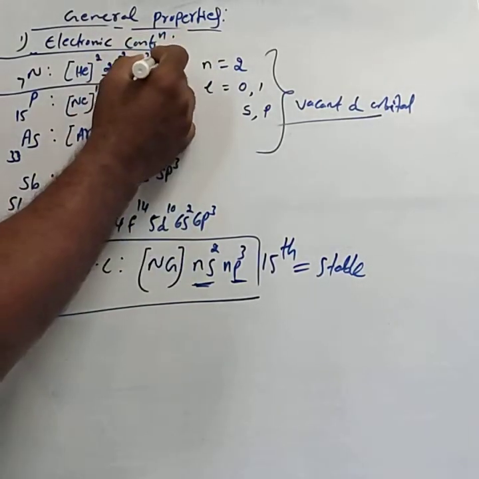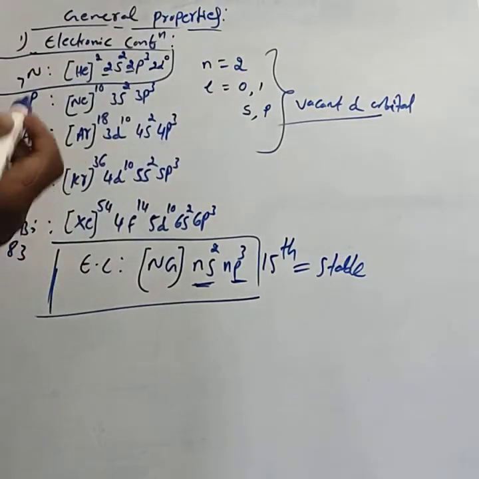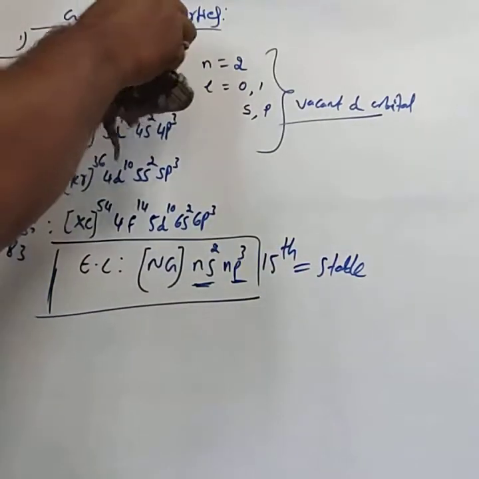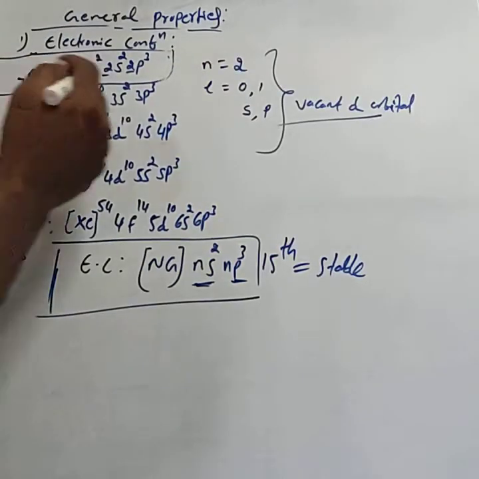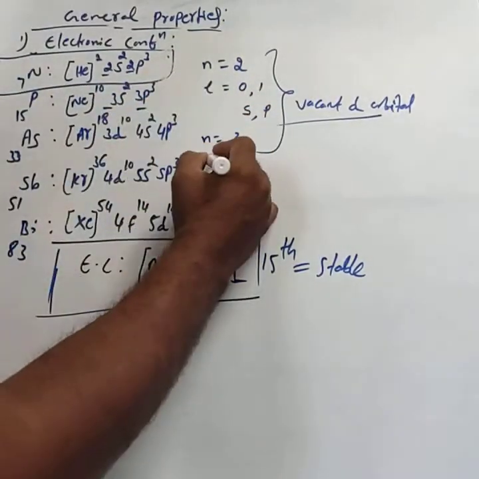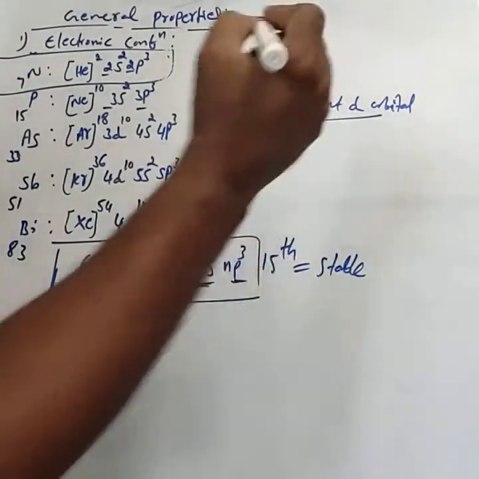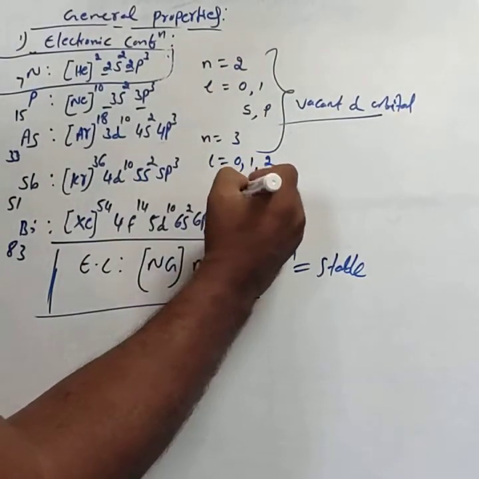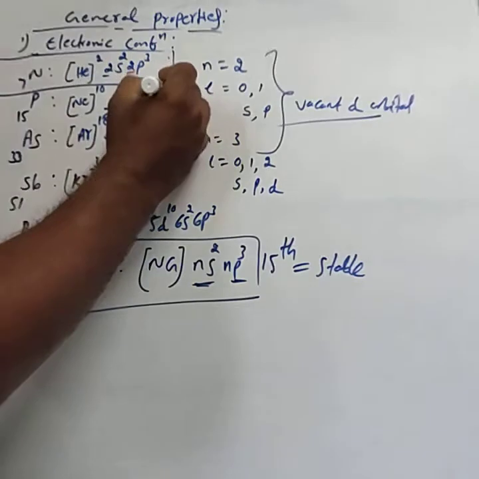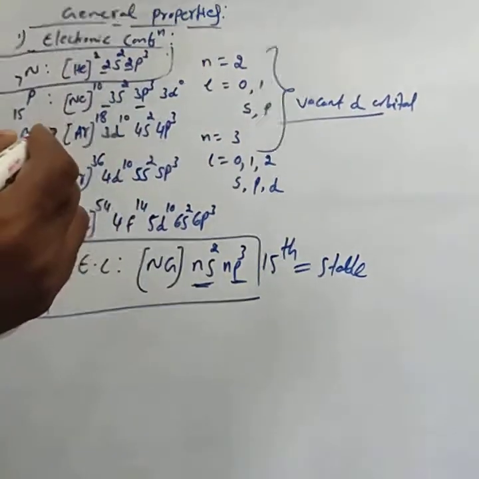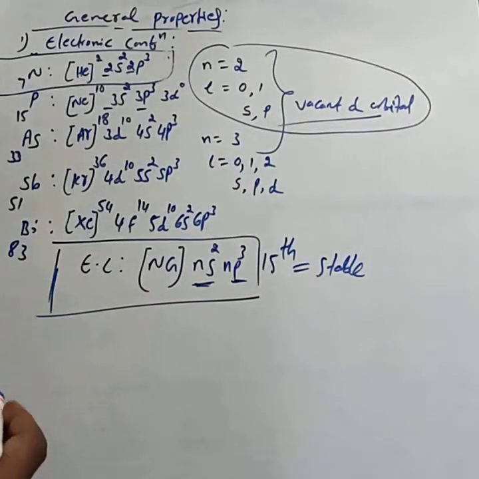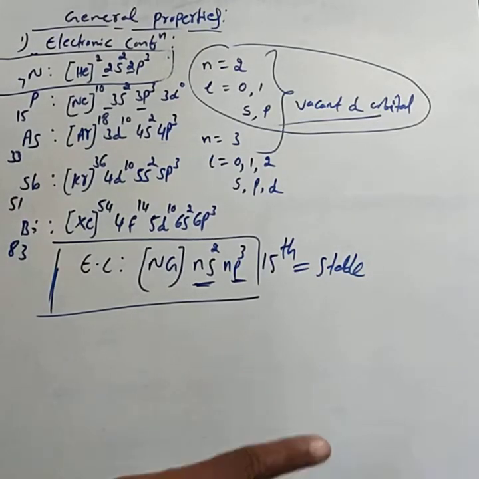We cannot write 2d0 here. The d subshell is not present in the second energy level; it starts only from the third energy level. Consider phosphorus, for which n equals 3. n equals 3 means l values are 0, 1 and 2, that is s, p and d. That means for phosphorus we can write 3d0, but not for nitrogen. This is very important: nitrogen does not provide a vacant d orbital.